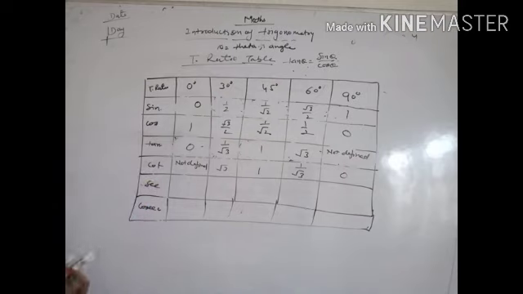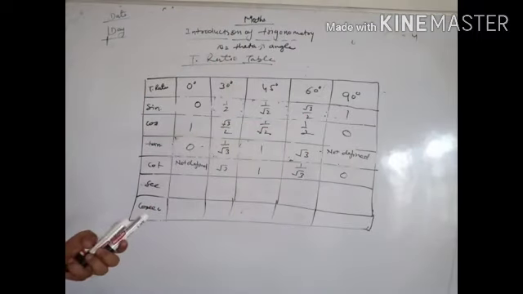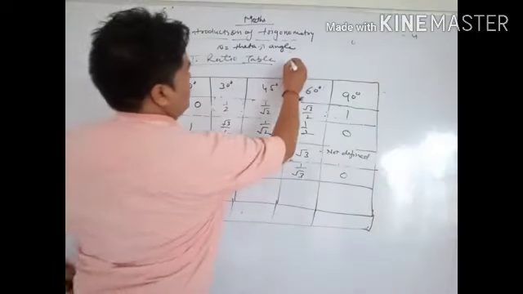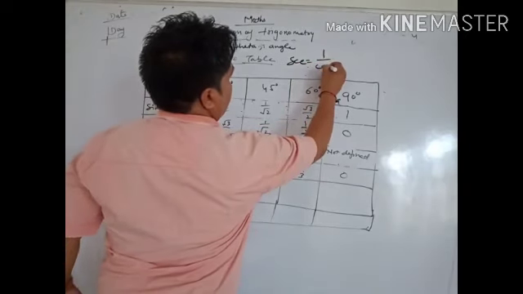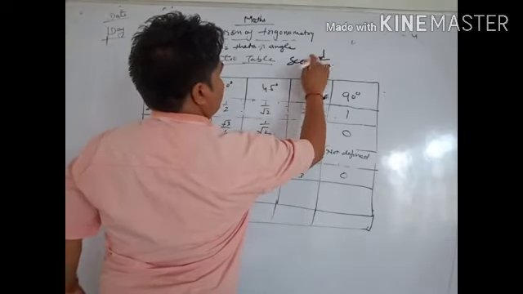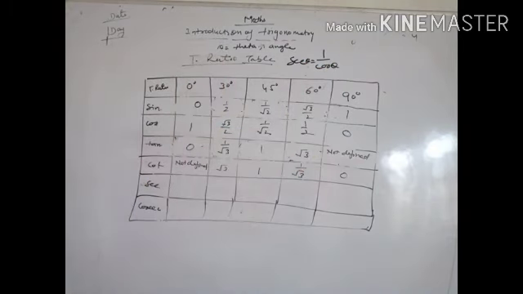Again for sec, we know that sec theta equal to 1 by cos theta. Sec theta is a reciprocal of cos theta.